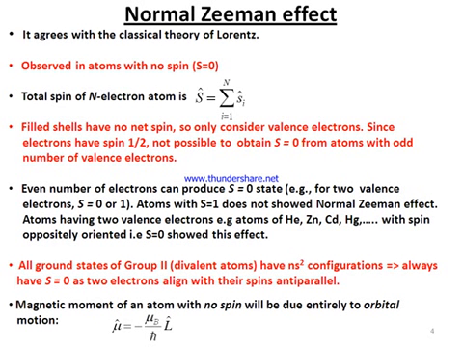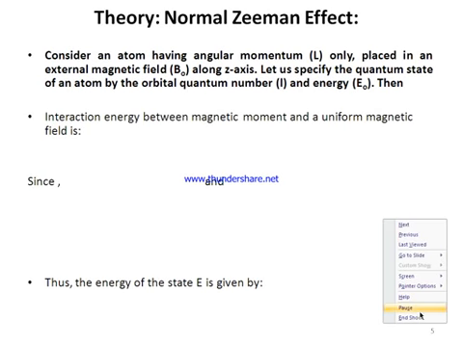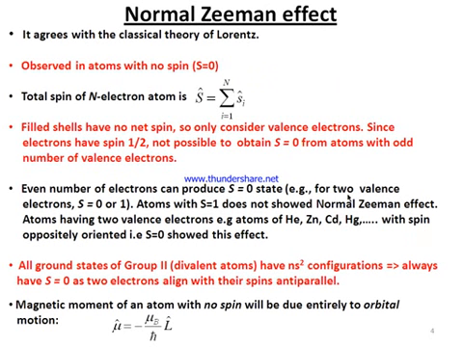Fifth point. Whenever we have an even number of electrons in the valence shell, they can produce S equal to 0.